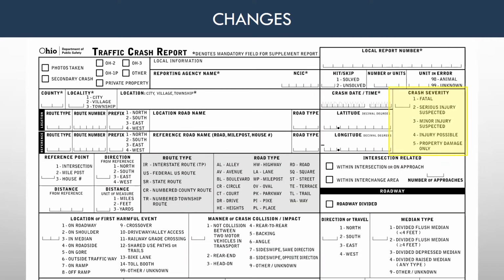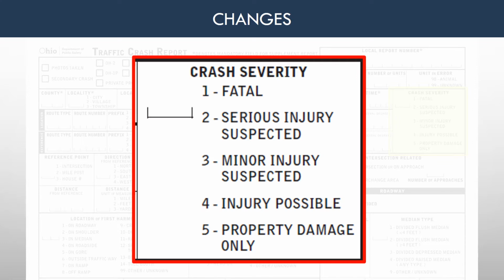The crash severity classifications have changed. 1. Fatal. Any injury that results in death within 30 days after the motor vehicle crash in which the injury occurred. 2. Serious injury suspected is any injury other than fatal which results in one or more of the following: severe laceration resulting in exposure of underlying tissues, muscles, organs, or resulting in significant loss of blood; broken or distorted extremity, arm or leg; crush injuries; suspected skull, chest, or abdominal injury other than bruises or minor lacerations; significant burns, 2nd and 3rd degree burns over 10% or more of the body; unconsciousness when taken from the crash scene, paralysis.